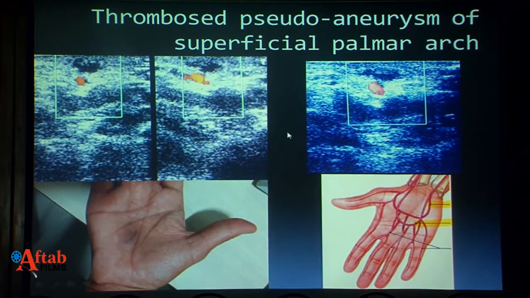This patient had met with a penetrating glass trauma due to a glass injury, and she had a discoloration here. This is the superficial palmar arch seen on Doppler, and there is a hypoechoic lesion seen out here. This is a thrombosed pseudoaneurysm of the superficial palmar arch, and we can see the superficial and deep arches. Of course, there is hardly any treatment needed because it is already thrombosed on its own.